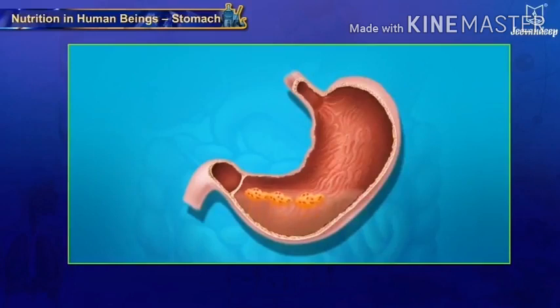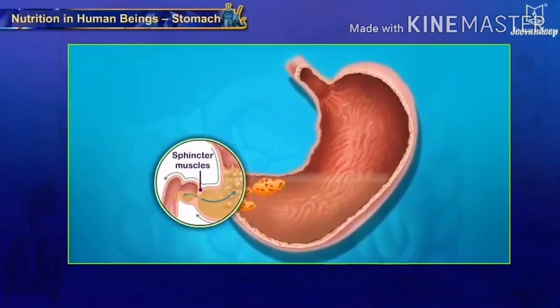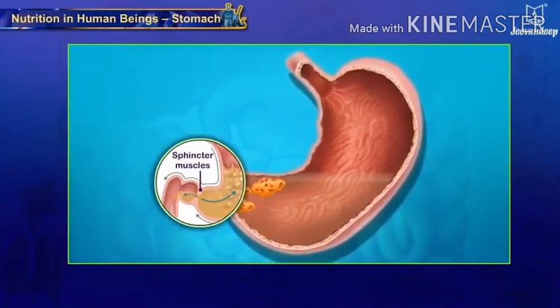Now gastric juice, again we know very well that with the help of gastric juice the food starts degrading inside the stomach, and it enters the sphincter muscles, which help the food move onward as it comes inside the body.